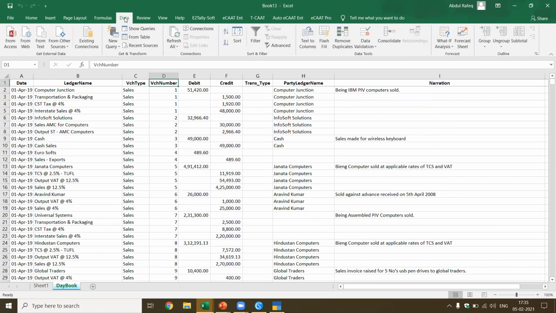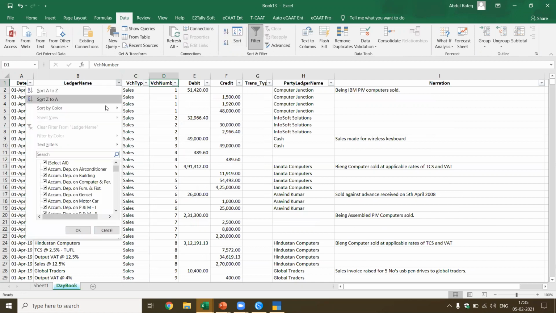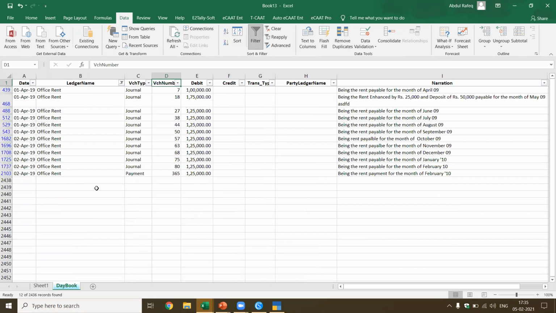You can do a pivot table, you can do analysis, you can do anything you want using this, because this data is structured. For example, I want to pick up what are the accounts which have got rent. I just select this. Now these are the rents available. I want to pick up only, let's say, office rent. I can analyze this because I got the data in a structured fashion.